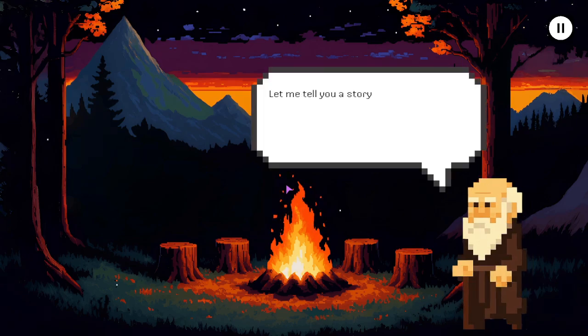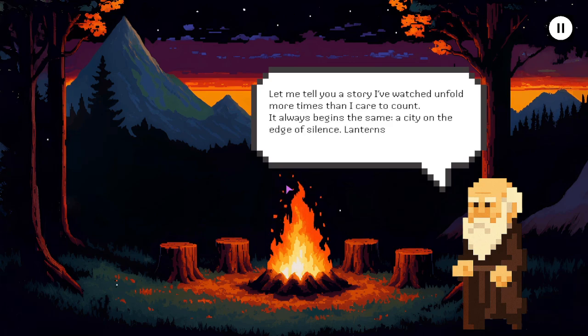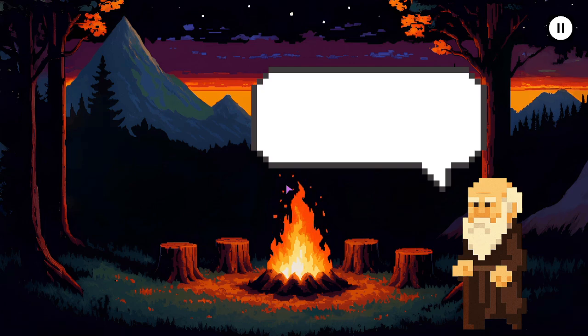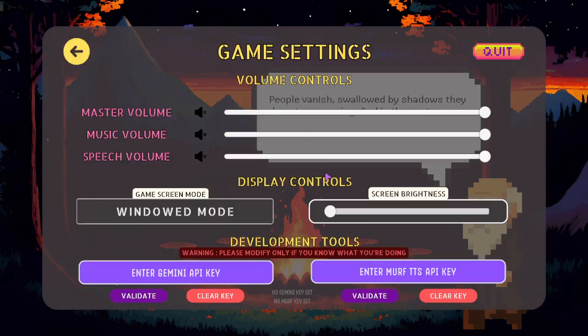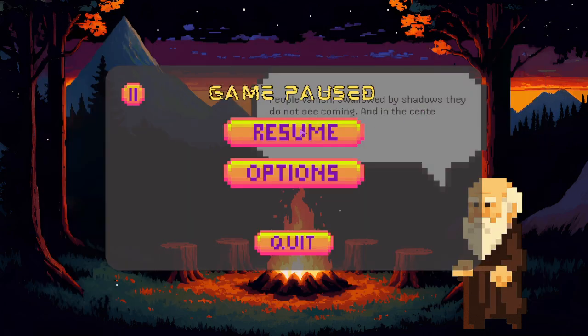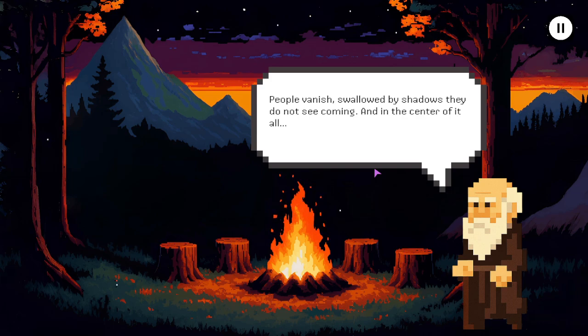Let me tell you a story I've watched unfold more times than I care to count. It always begins the same: a city on the edge of silence, lanterns dim. The mist creeps in. People vanish, swallowed by shadows they do not see coming, and in the center of it all, a child with a light they do not understand.